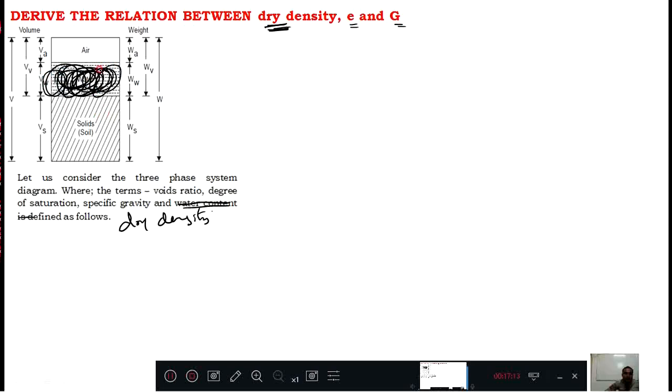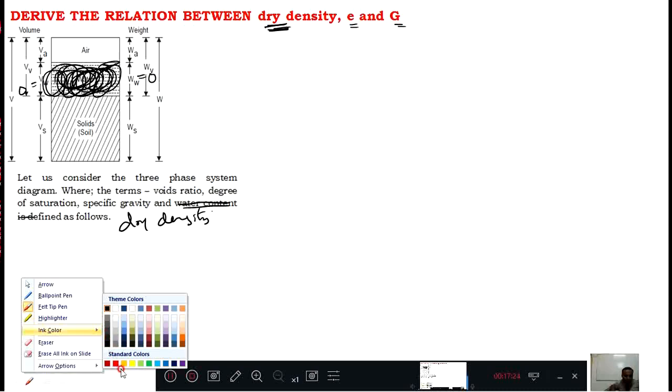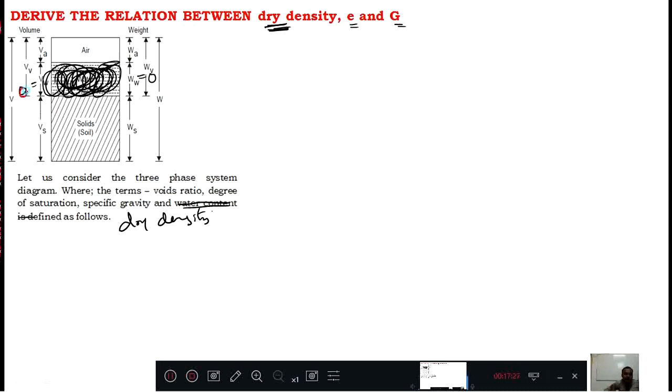Then you will have solid and air. Okay? Solid and air. Means Mw is 0, Vw is 0. See here, Mw is 0 and Vw is 0.